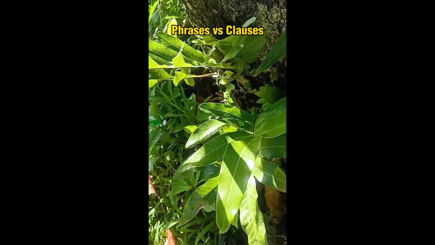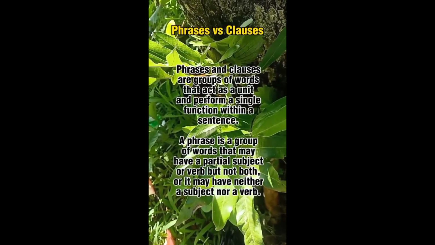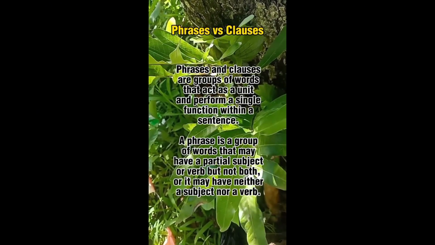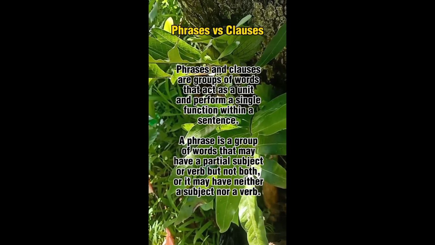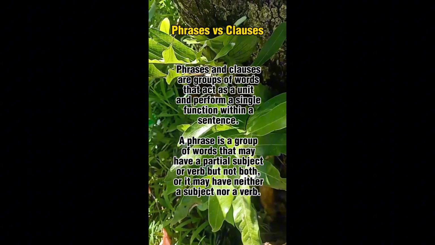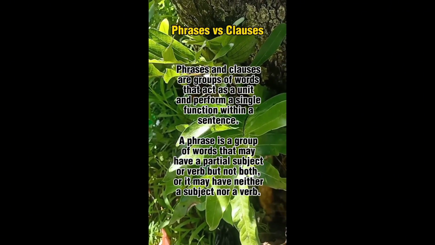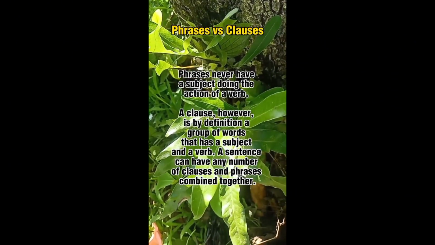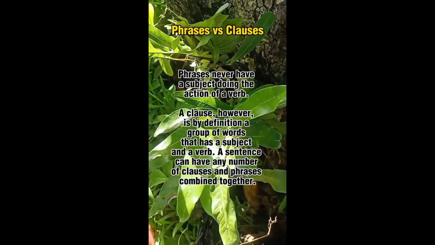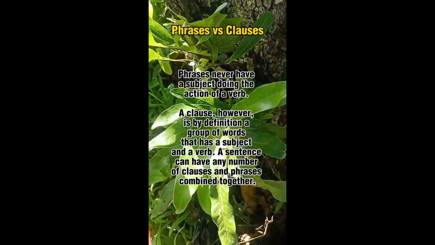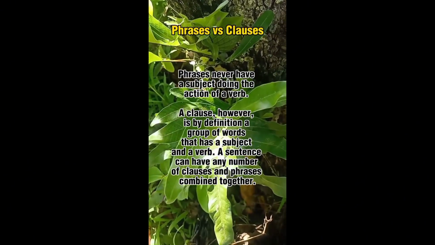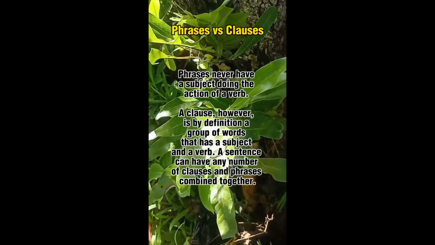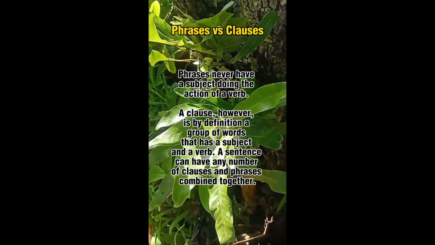Phrases vs. clauses. Phrases and clauses are groups of words that act as a unit and perform a single function within a sentence. A phrase is a group of words that may have a partial subject or verb, but not both, or it may have neither a subject nor a verb. Phrases never have a subject doing the action of a verb. A clause, however, is by definition a group of words that has a subject and a verb. A sentence can have any number of clauses and phrases combined together.